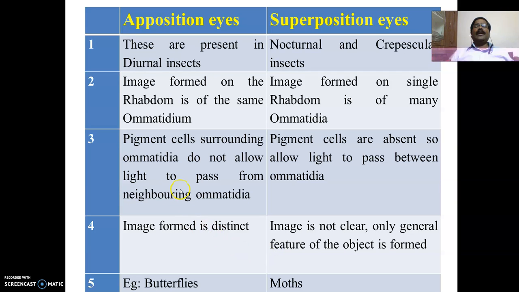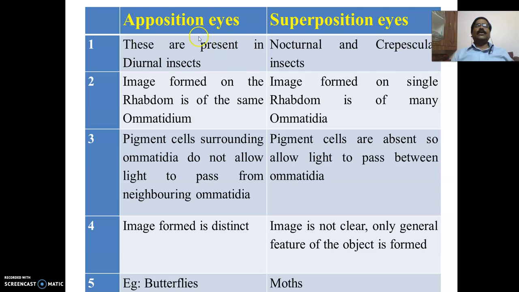Now based upon the type of images formed, the compound eyes are divided into two types. One is known as apposition eyes, and the second one is known as superposition eyes. The differences between these two types of eyes are very, very important for the exam.